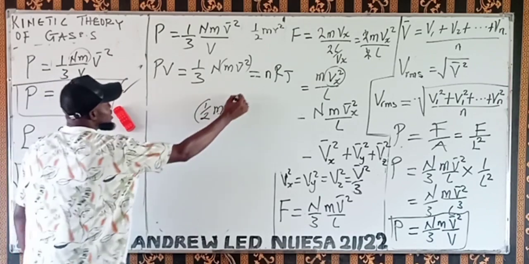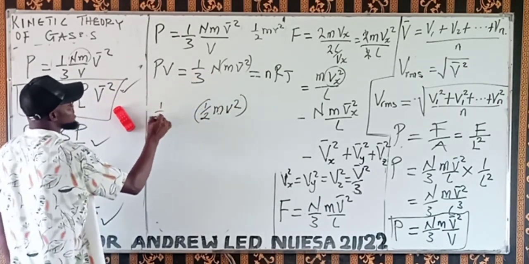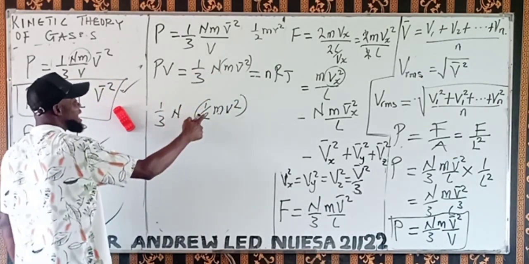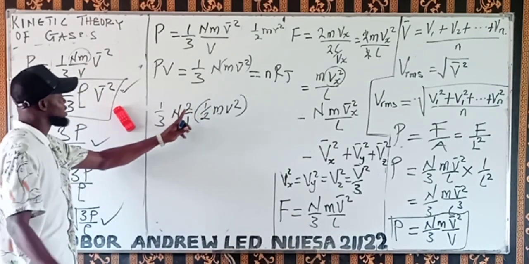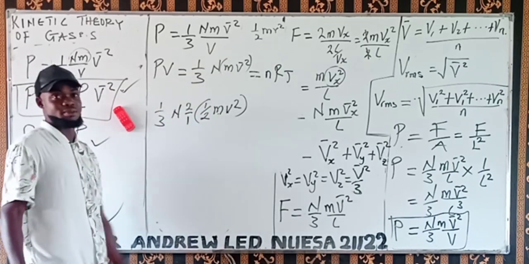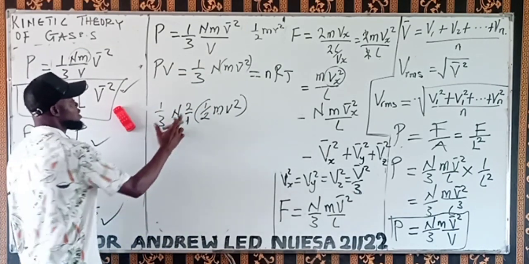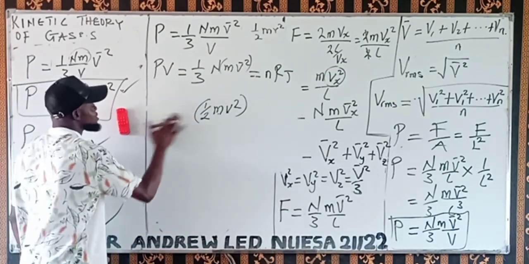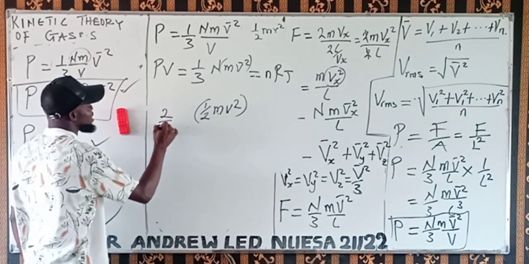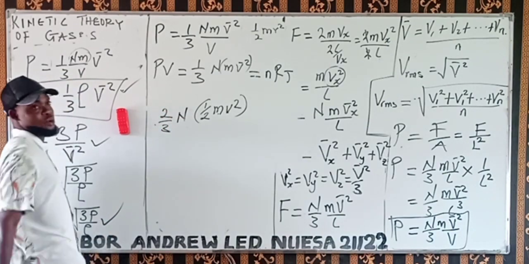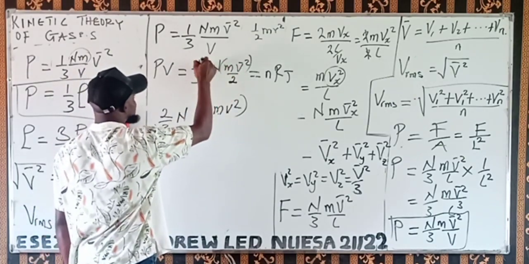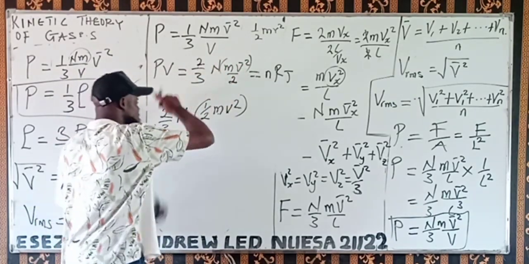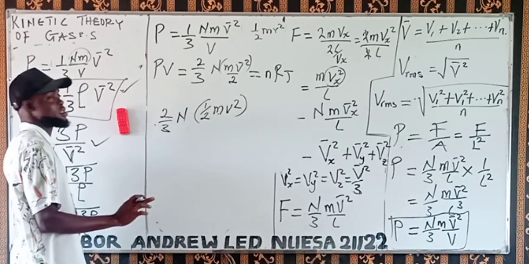So what will I do? I will come back to this 1 over 3 n and multiply everything by 2 over 1, so that this 2 will cancel this and it will still be the same thing. If this 2 moves to this place, I will have 2 over 3 n. Or you can say, divide this one by 2 and multiply this one by 2. These 2 will cancel, and it's the same thing. That's what I'm trying to do.